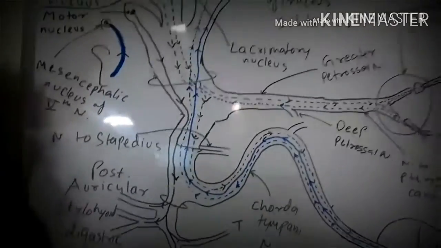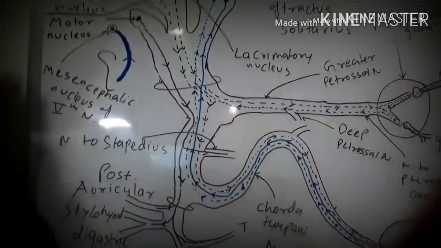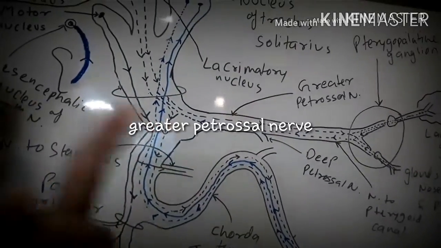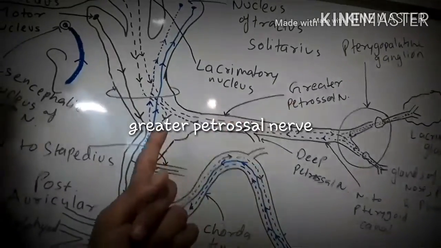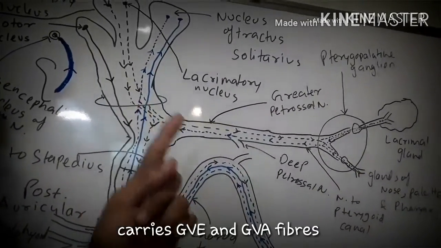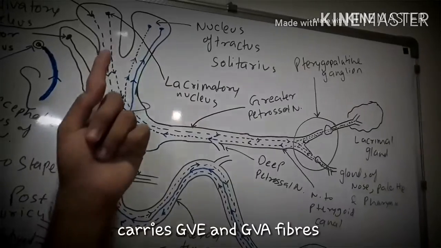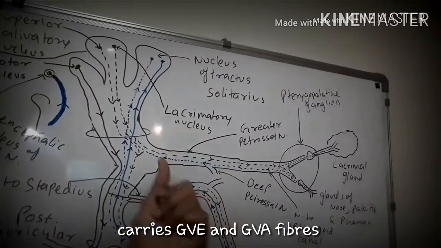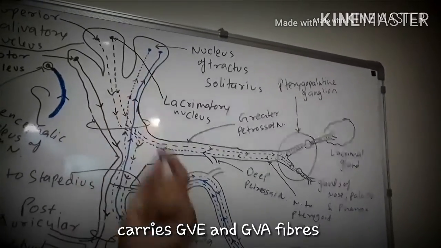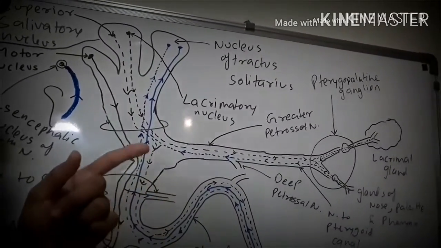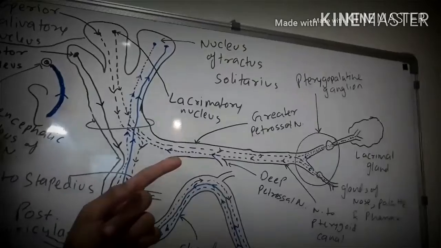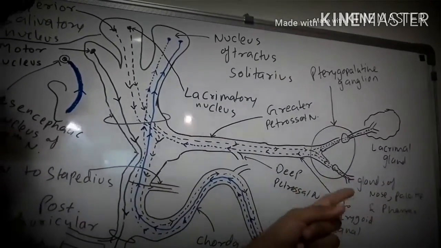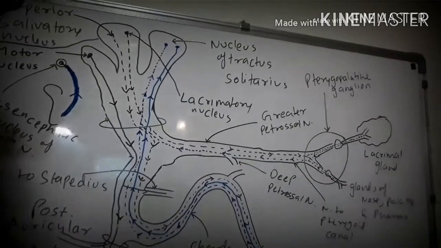Now, talking firstly about the branches within the facial canal, we firstly have the greater petrosal nerve. This nerve carries general visceral efferent fibers arising from the lacrimatory nucleus and the general visceral afferent fibers which arrive at the nucleus of tractus solitarius. The general visceral efferent fibers are secretomotor to the lacrimal gland and the glands of the nose, pharynx and palate.